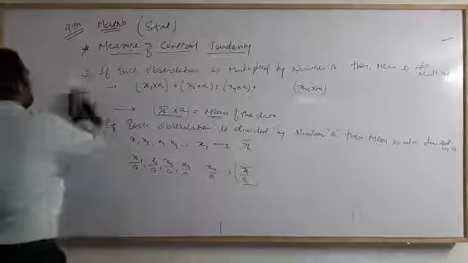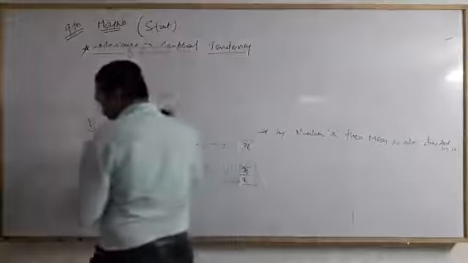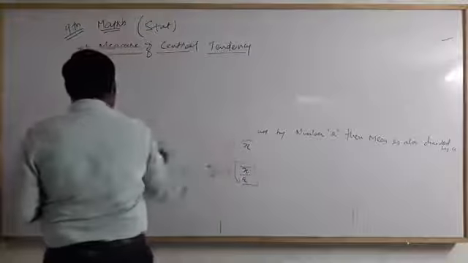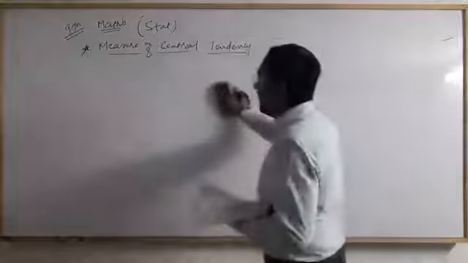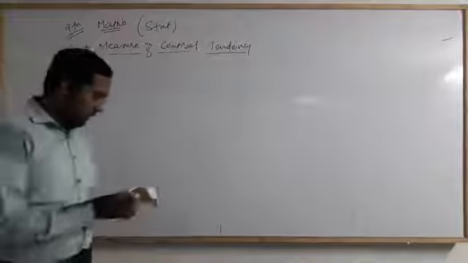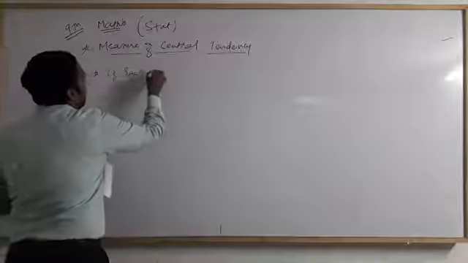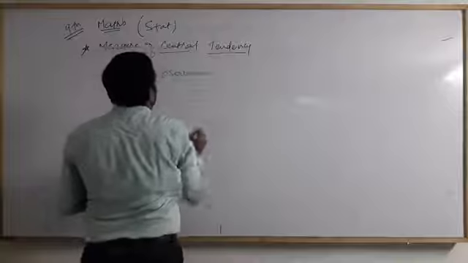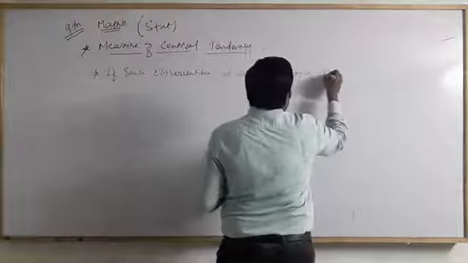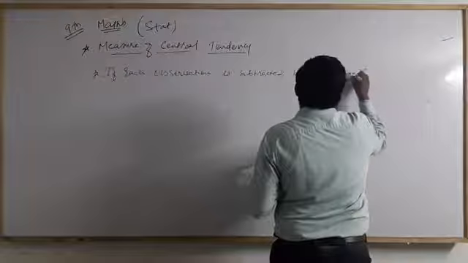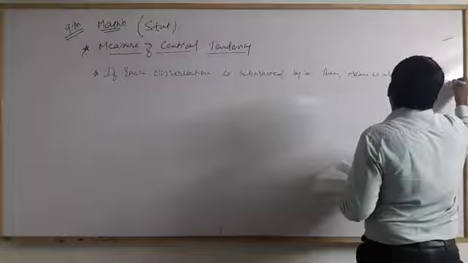Same as, we have to move on to the last property, that is if each observation is subtracted by a, then my new mean is also subtracted by a.